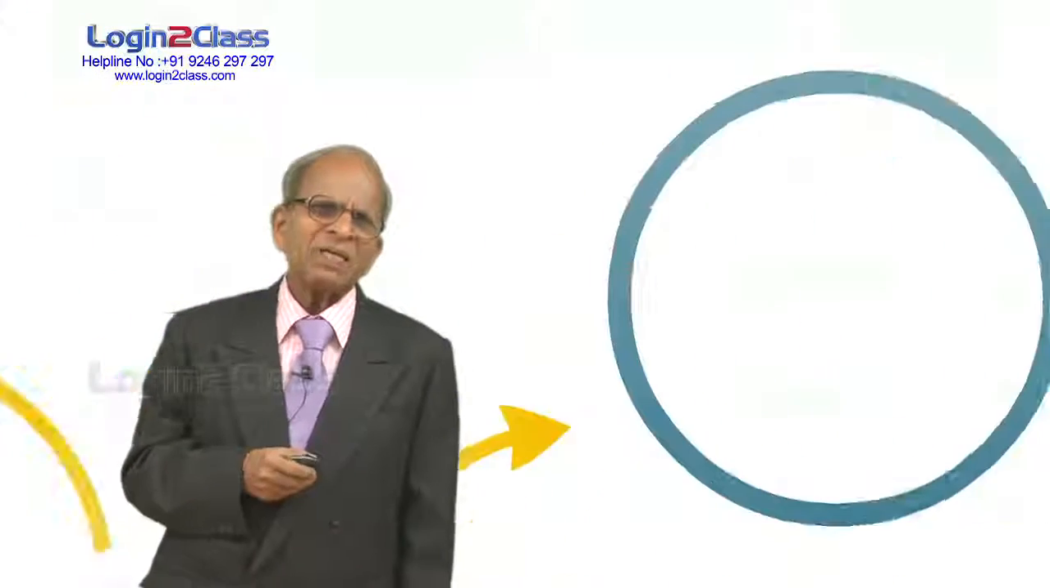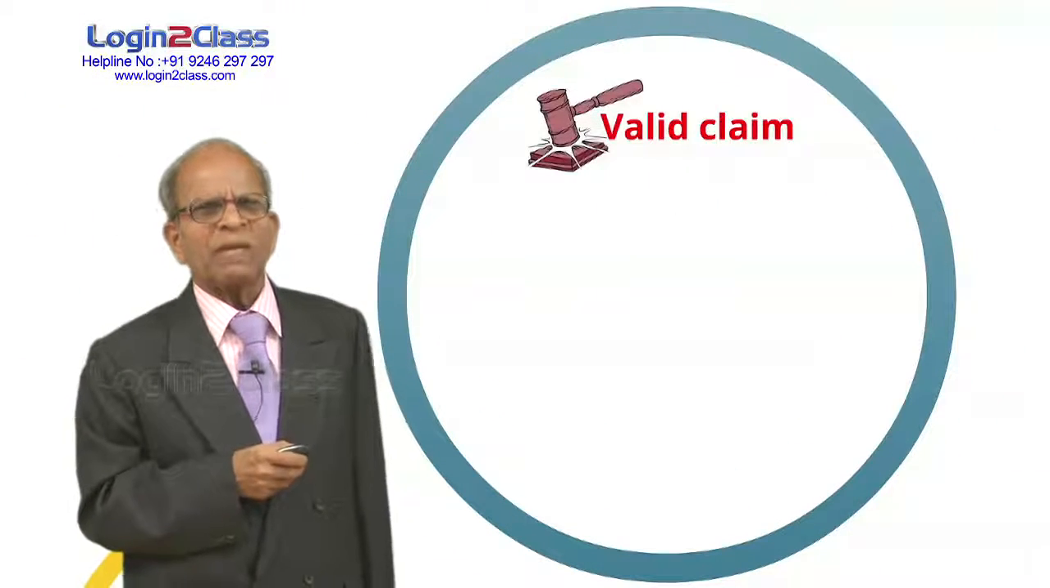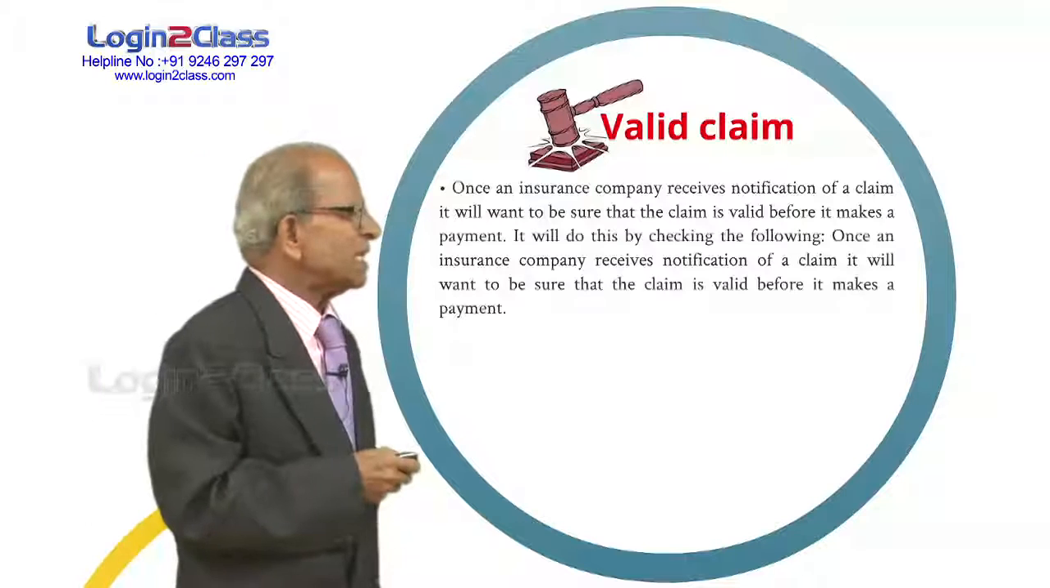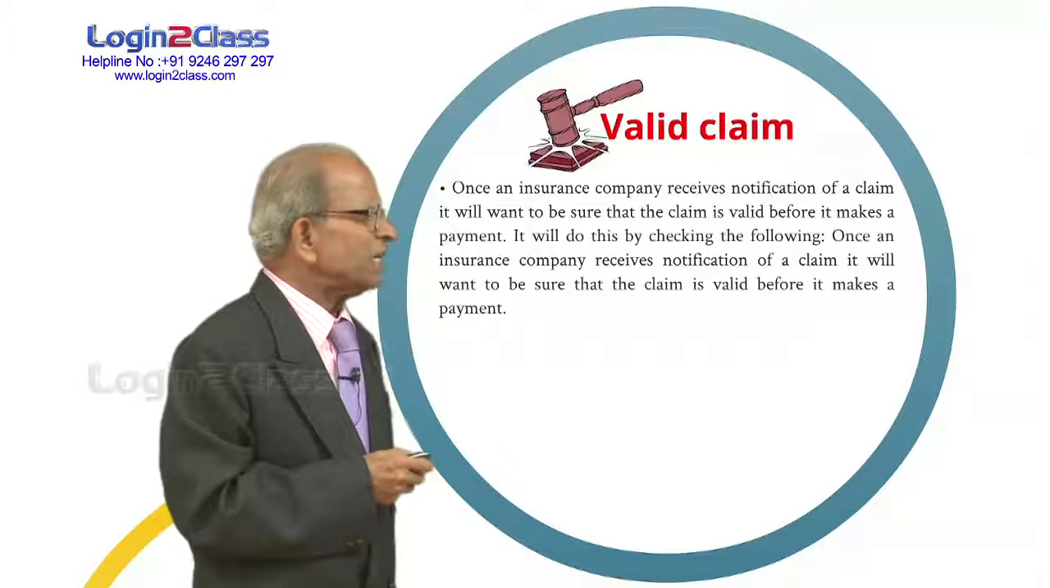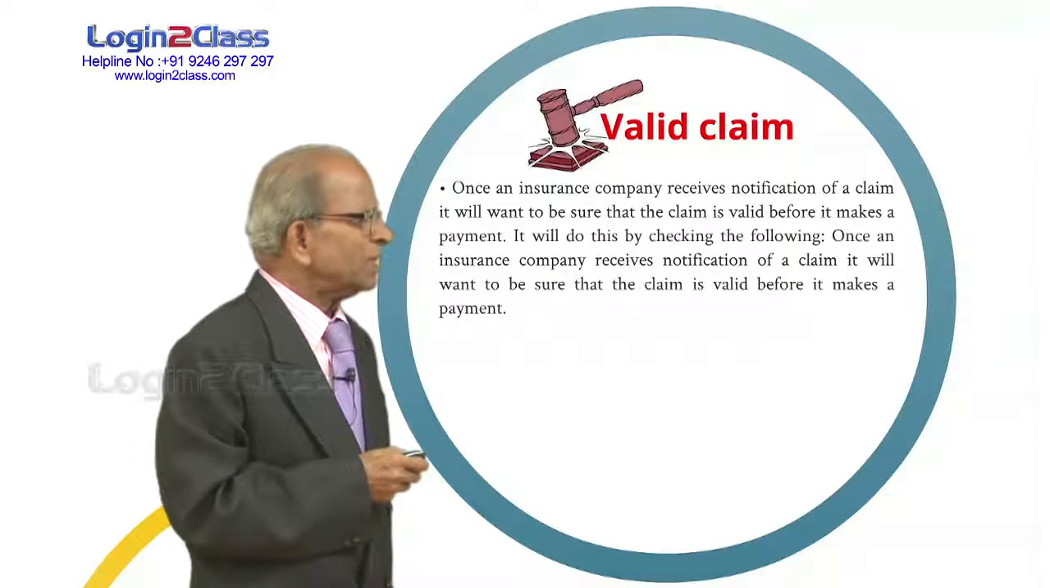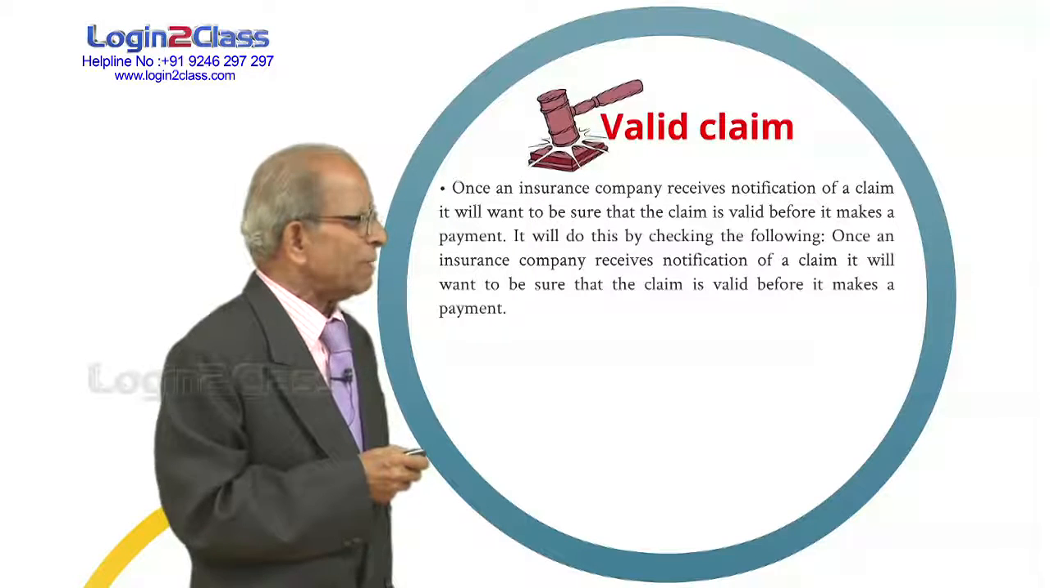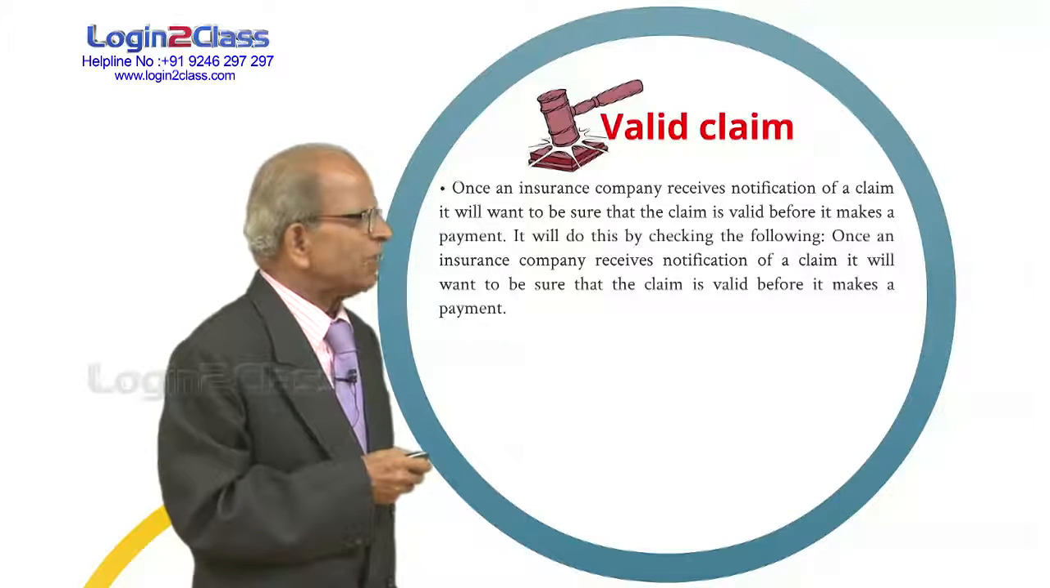We have been saying that only valid claims will have to be paid. What is a valid claim? Once an insurance company receives notification of a claim, it will want to be sure that the claim is valid before it makes a payment. It will do this by checking the following.